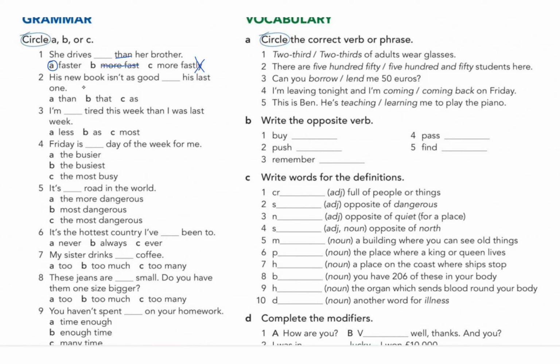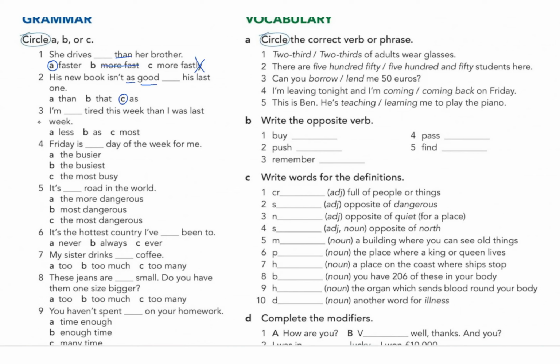Number 2, his new book isn't as good. So when we have as, we should go for another as. So as, and between as, we should make sure that we must have a normal adjective.